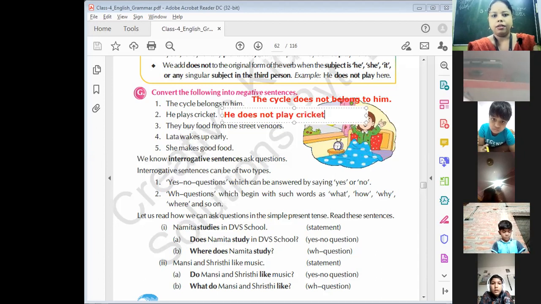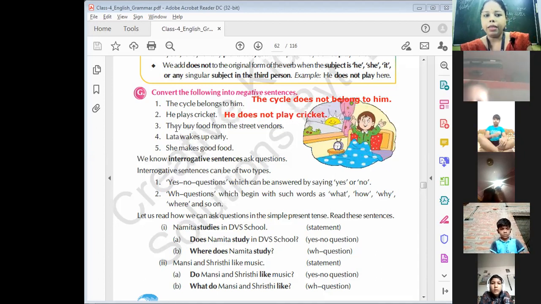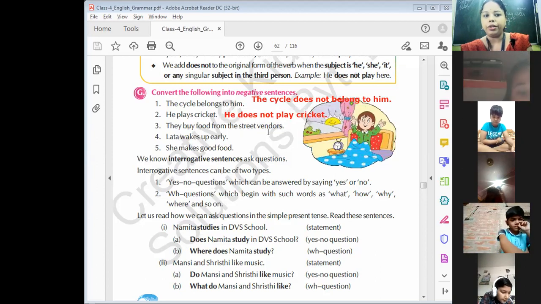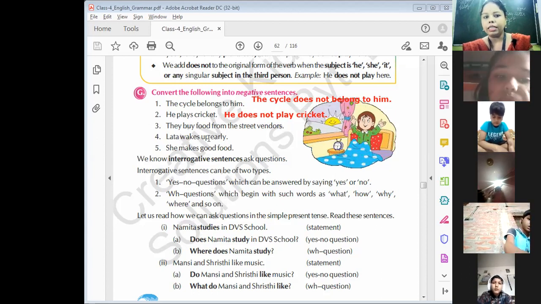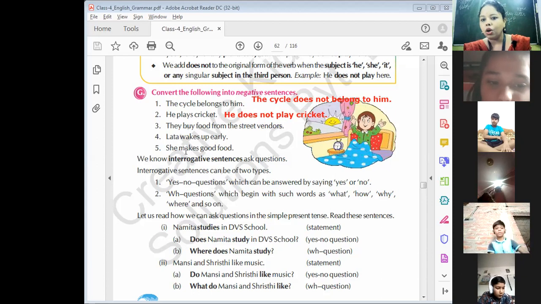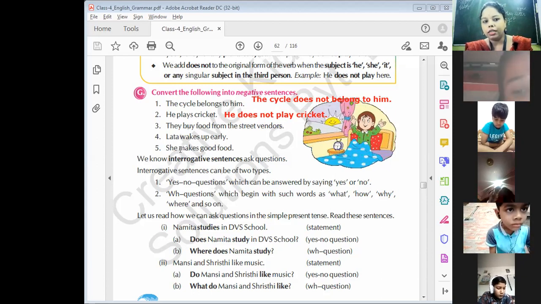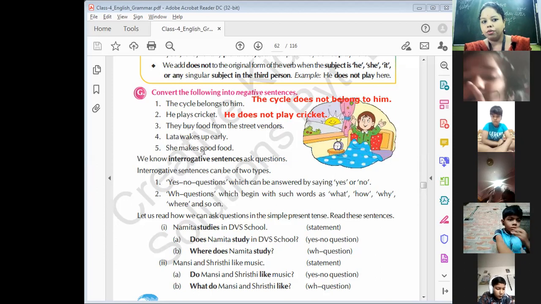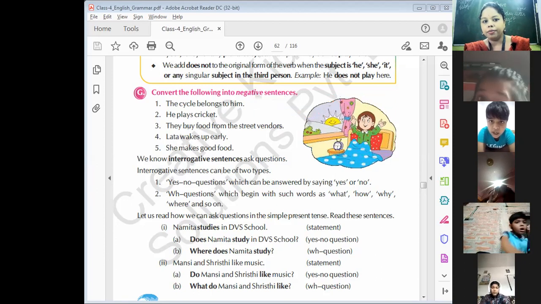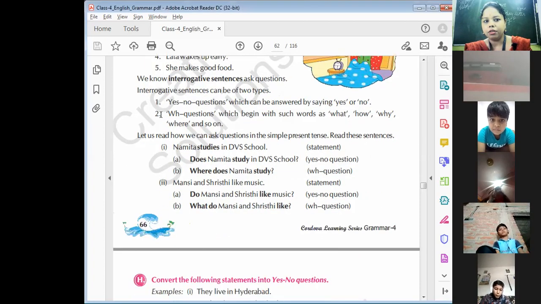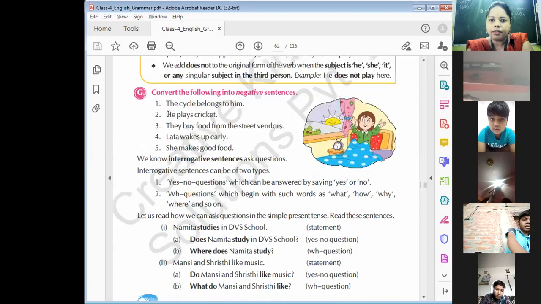Understand? Full stop. They buy food from the street vendor. They do not buy food from the street vendor. Lata wakes up early. Lata does not wake up early. She makes good food. She does not make good food. Understand? Ma'am, we have to write question number G in copy. Yes, because there is not much space to write in book.